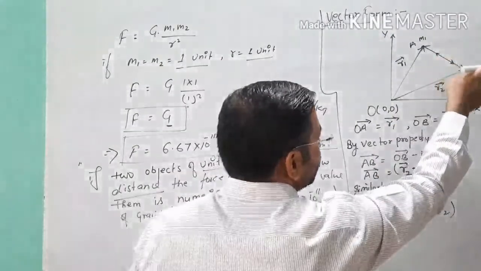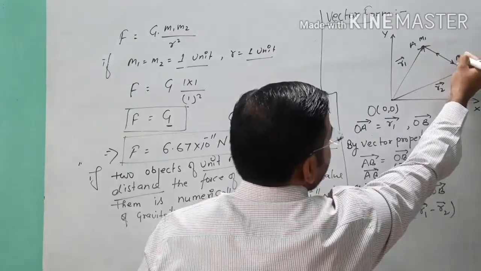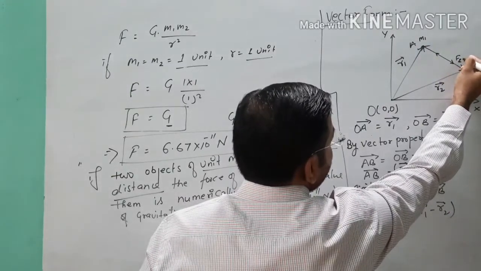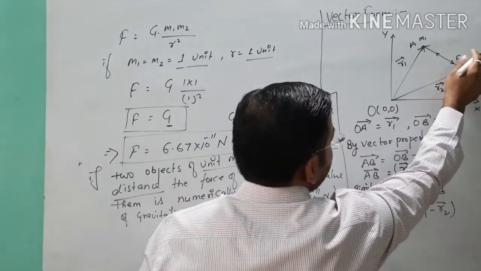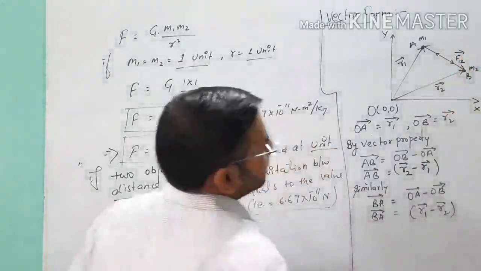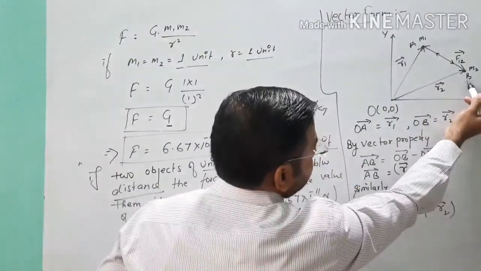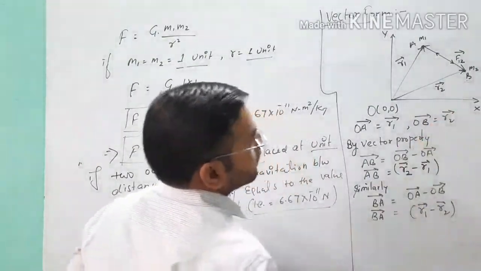Suppose object B attracts object A by a force F12, meaning force exerted by B on 1.